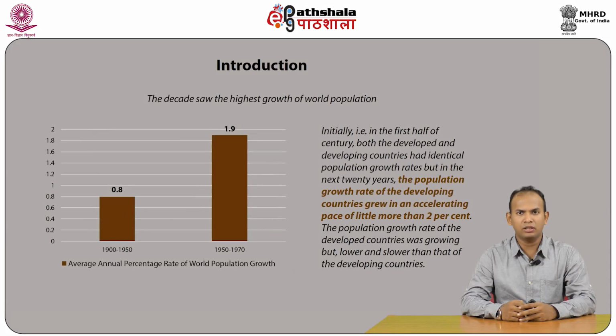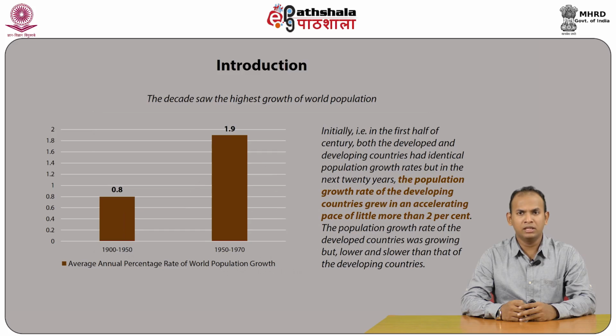The decade saw the highest growth of world population. During the period 1900 to 1950, the average annual rate of world population growth was 0.8%, which rose to 1.9% during the 1950 to 1970 period.